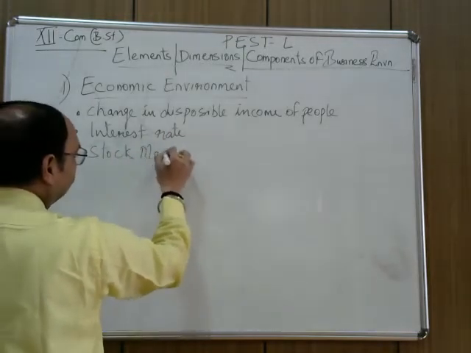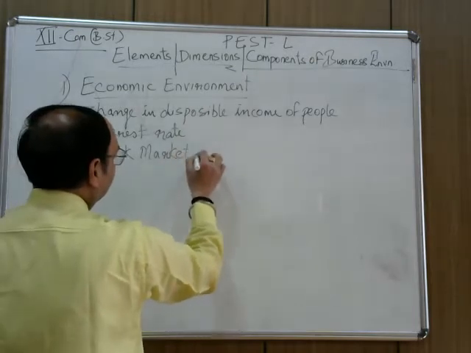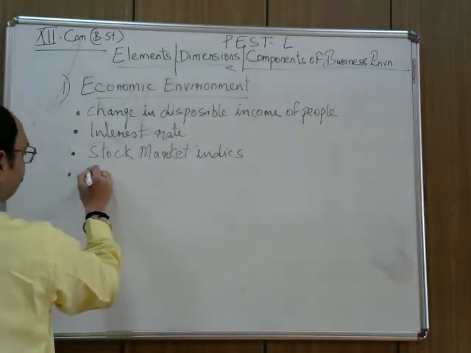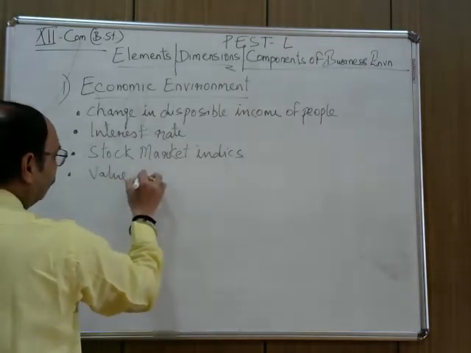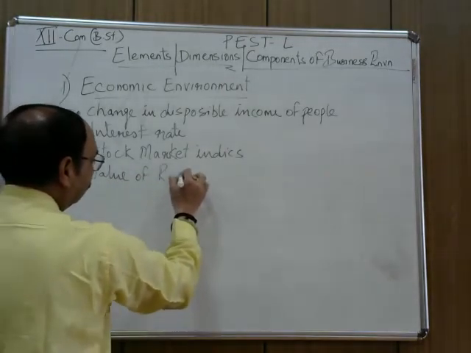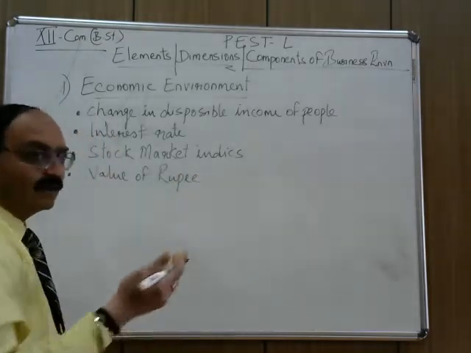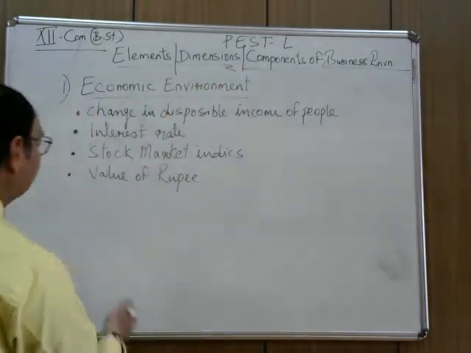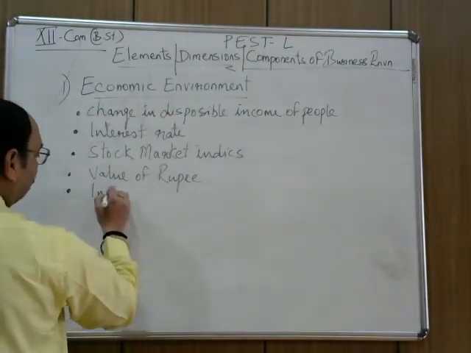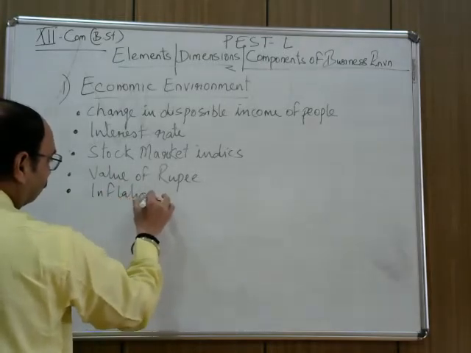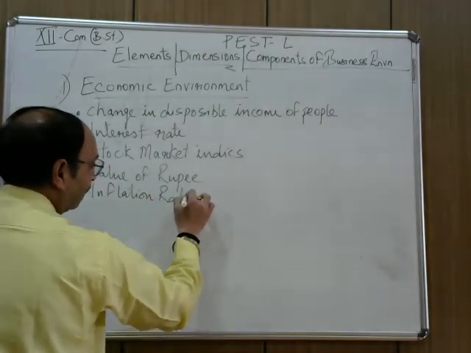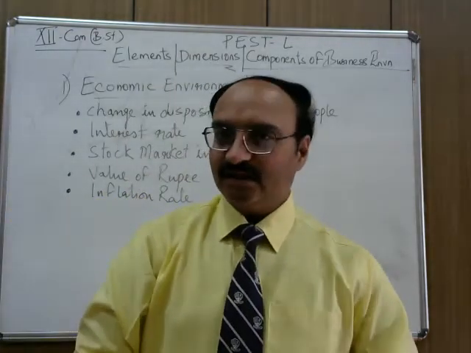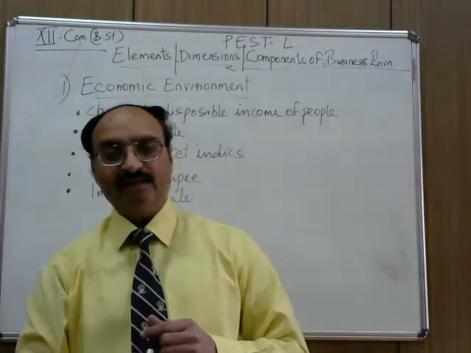Stock market index or indexes. Value of rupee, etc. are some of the points which we can write under this. Obviously the inflation rate also, rate of inflation or price hike. Okay, let us discuss one example under this.